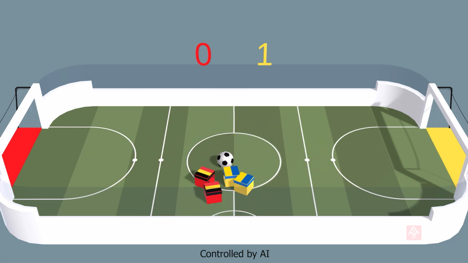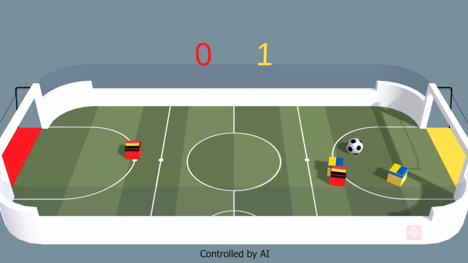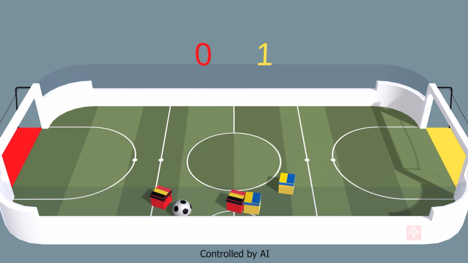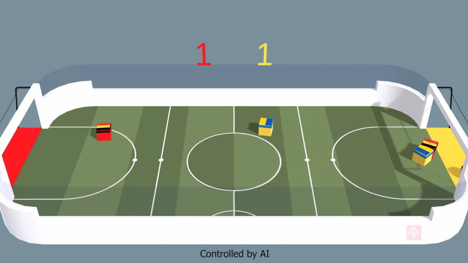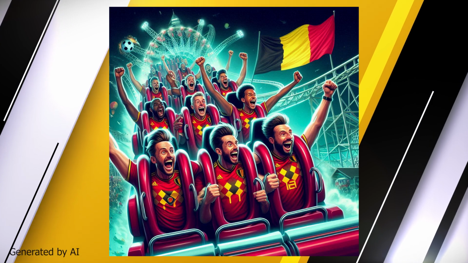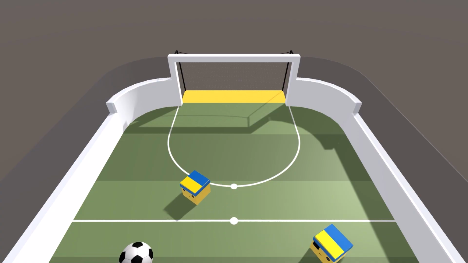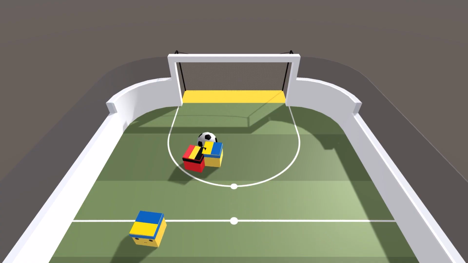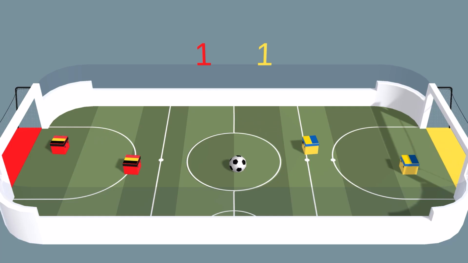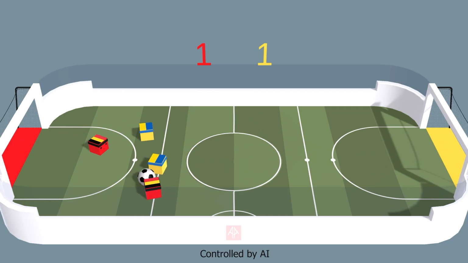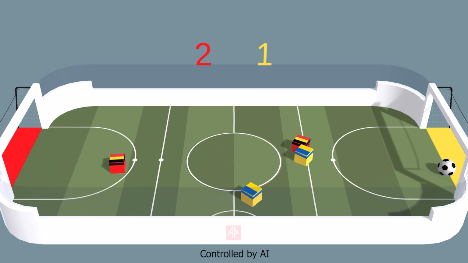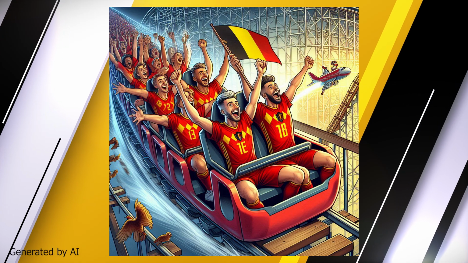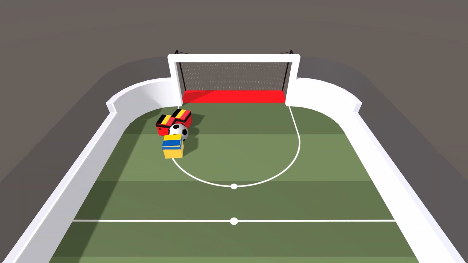Lots of play in the midfield. No one trying to attack, and Belgium have tried a shot but it missed. An open goal and Belgium have scored. The defender tried to snatch the ball but the striker was too quick. It's 1-0 from Ukraine with a long shot that just missed. And Belgium has scored, open goal. There was no defender at all.